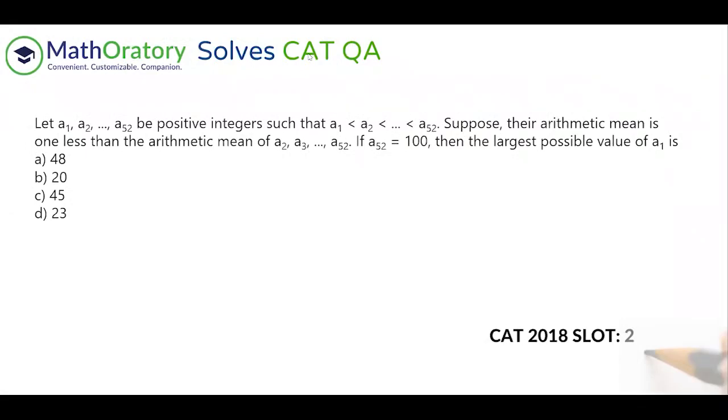We have another arithmetic question, but it's related to averages. The question says there are 52 positive integers, so they're mentioning that these are positive integers, such that you have this sequence: A1, A2, A3 up to A52 in increasing order.